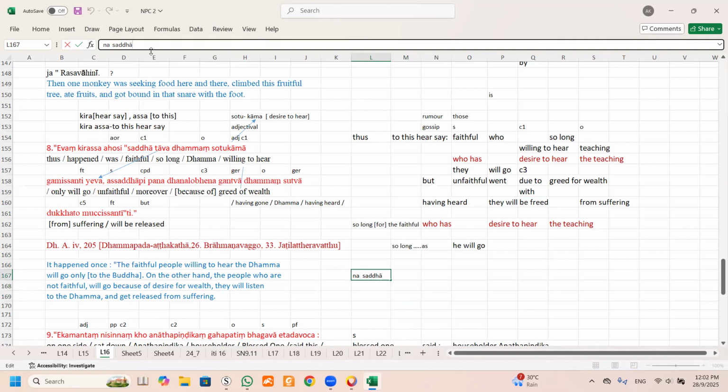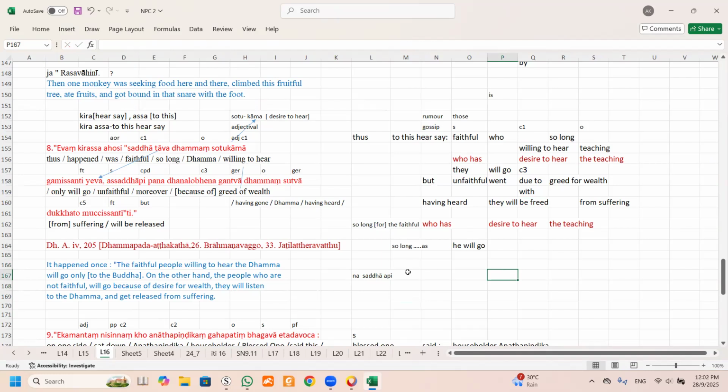Thank you. Plus api lah. So it's plus api lah. So here in this case, this api does not mean two or what, no. It simply means and also, because there are two groups of people who went to listen to the Dhamma.